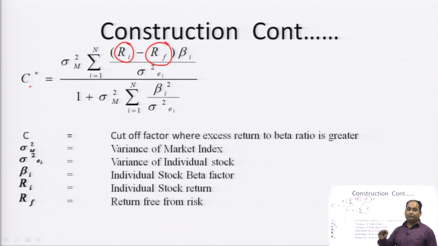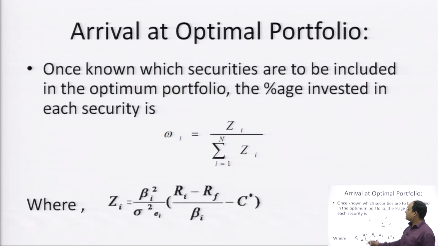Above the C we should include those securities in our portfolio, and lower than the C point we should exclude them from our portfolio. So, this is the statistical measure. After calculating the C, we arrive at the optimal portfolio.